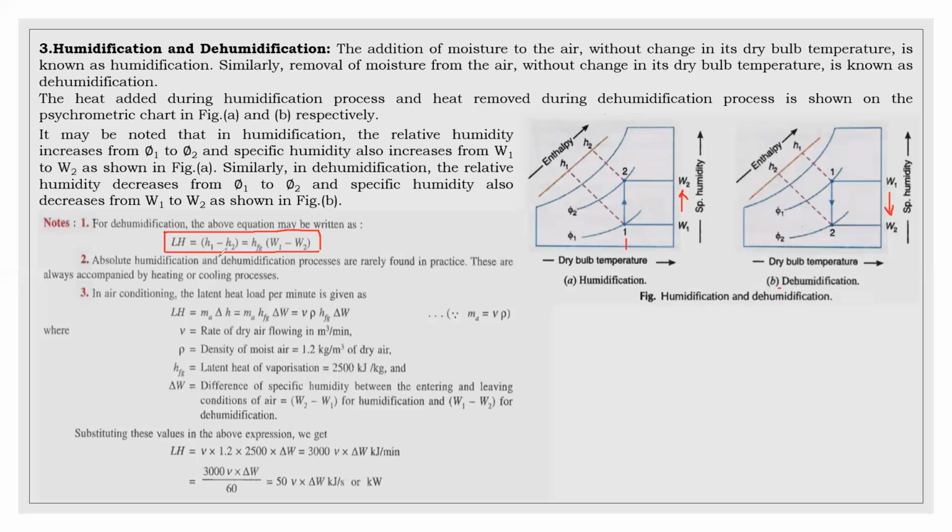Suppose in the latent heat, if they have given in terms of volume, then this latent heat can be written as M into L or M into delta H. This is nothing but HFG. This is the formula we can use, but in place of mass, we can write density into volume. We know density is nothing but 1.2. Latent heat of vaporization is 2500 kilojoules per kg, a standard value you need to remember. And V is nothing but specific volume. If you substitute these values in the above equation, this is the final formula we get, that is 50 V into delta W, the latent heat of vaporization for humidification and dehumidification for both the cases.